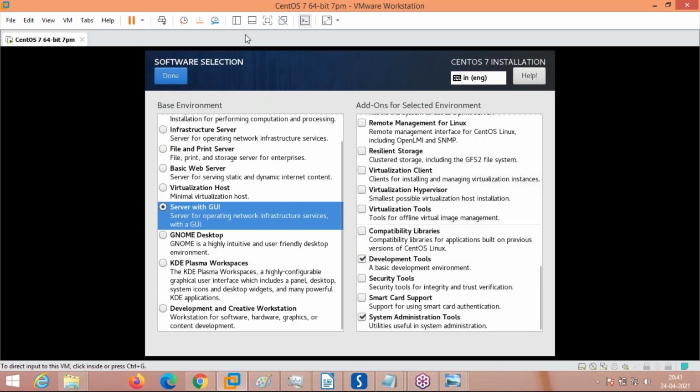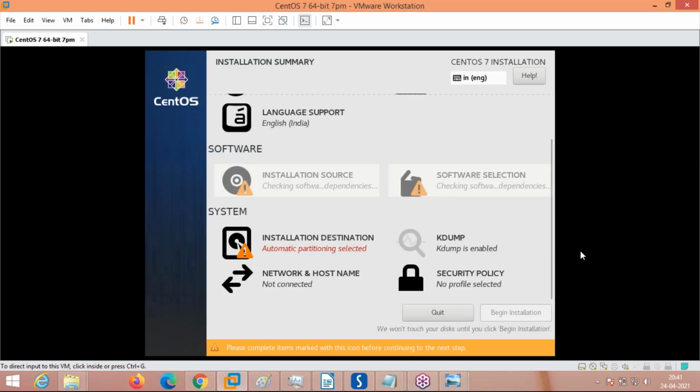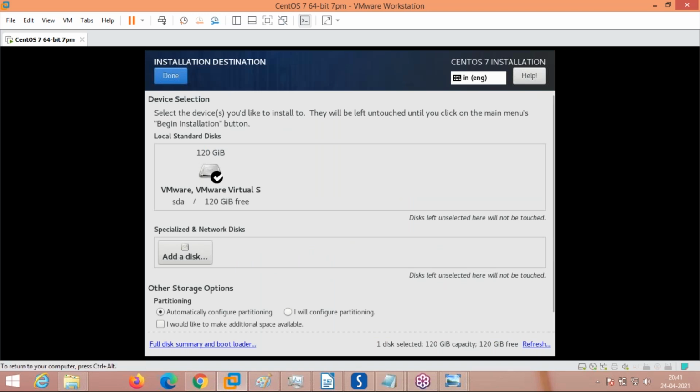Okay, this is what I have taken. I have taken server with GUI. Now it is checking for the packages available in the CD. Now we will go for installation. Here you have to configure. I want to configure the partitioning and press this Done button.